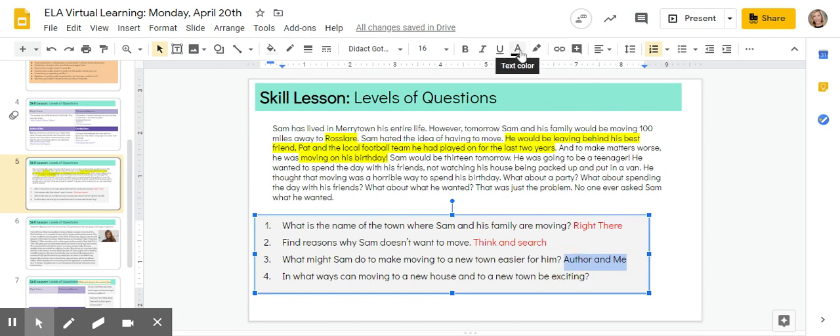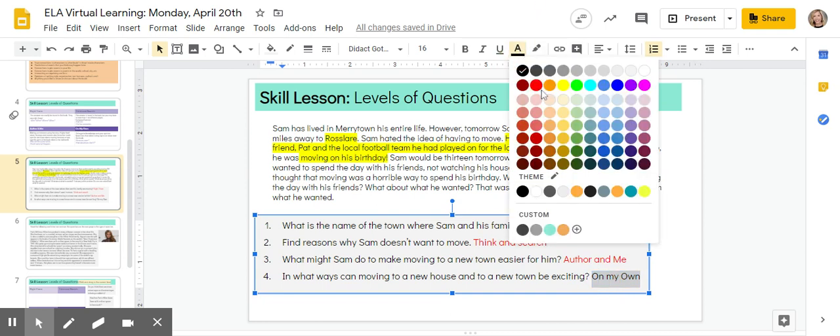And then the 4th question being asked is, in what ways can moving to a new house and to a new town be exciting? Now, this question relates to our story, but we actually don't even have to go back into our story. We don't even have to have read the story, and we can still answer this question. In what ways can moving to a new house and a new town be exciting? And it requires your opinion. So this is going to be called an on my own question.